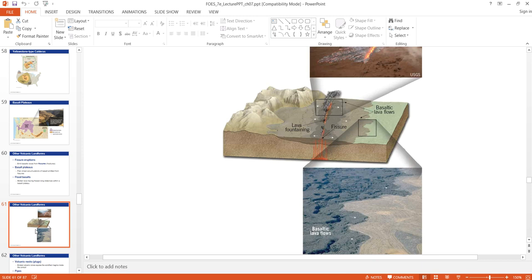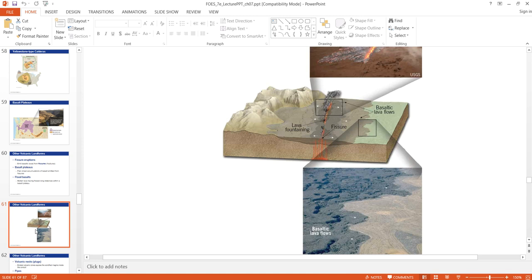Another example outside the continental US is the Deccan Plateau. This is again a very large area in the west central part of the Indian subcontinent, and this event occurred about 66 million years ago, and this eruption continued for about a million years, and during this million years it extruded or erupted about 2 million cubic kilometers of lava.